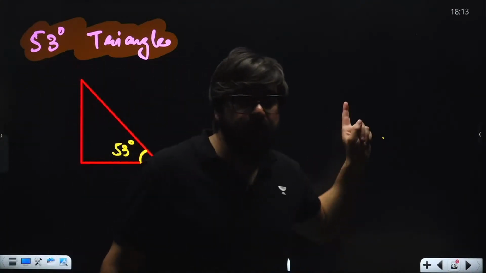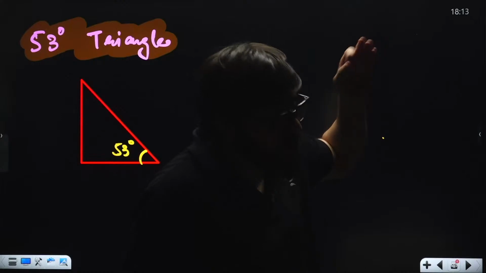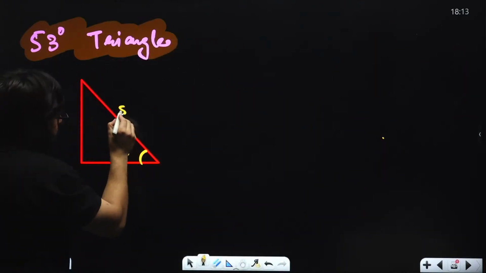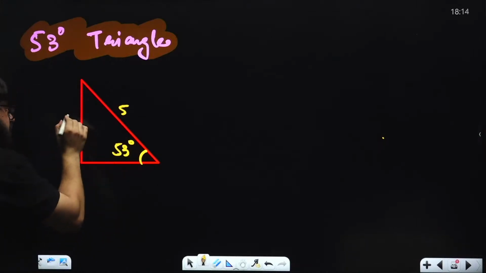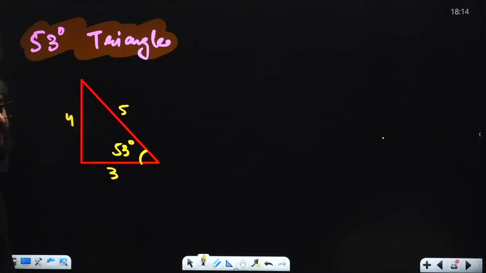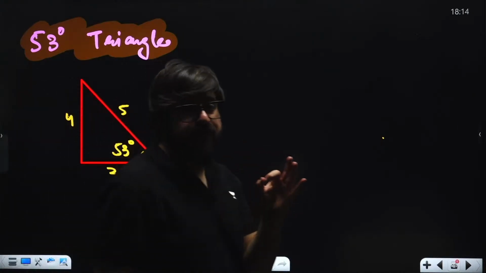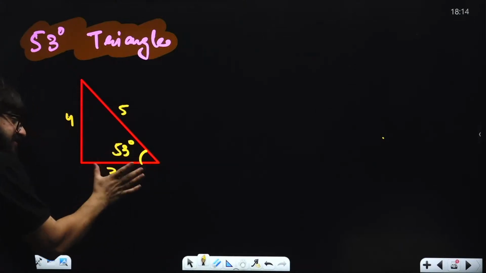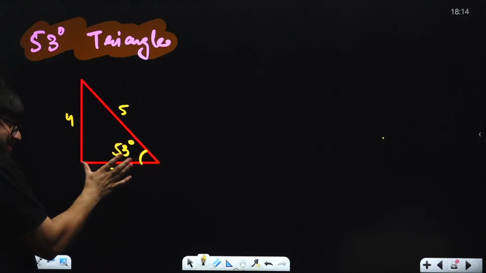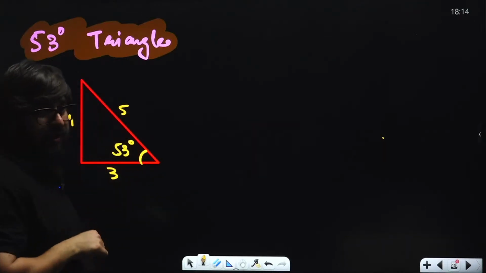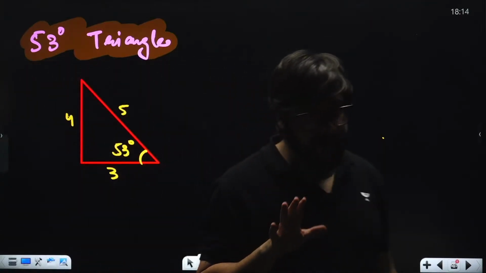Remember, because this triangle will be used in a lot of questions upcoming. So always remember, the hypotenuse is 5, the perpendicular is 4 and the base is 3. So in the case of the 53-degree triangle, the base has 3 units of size, the hypotenuse is 5 and the perpendicular is 4.